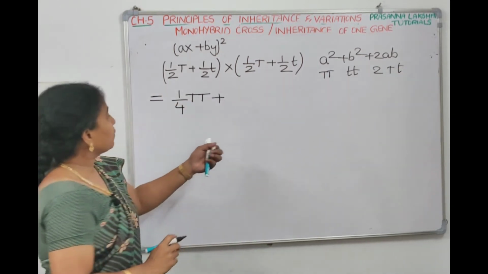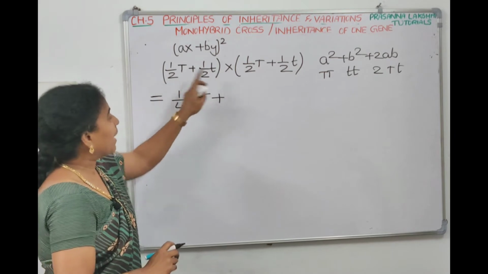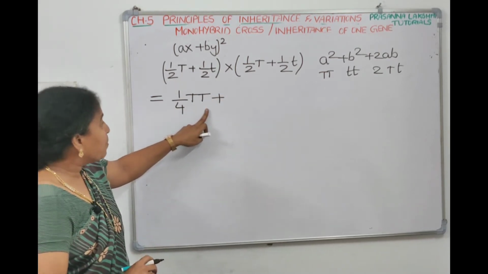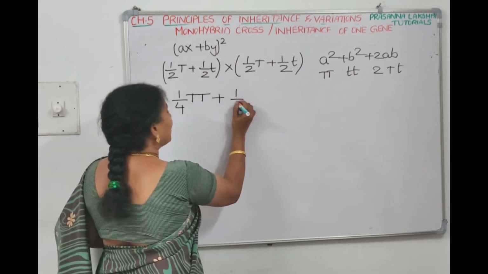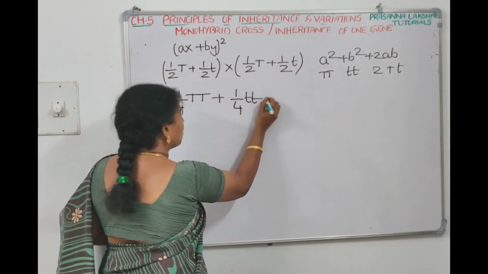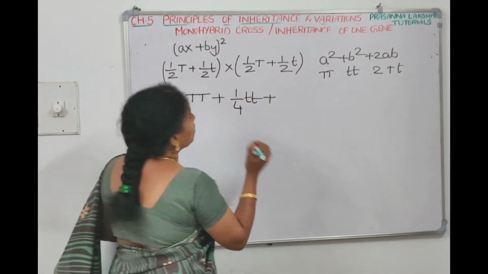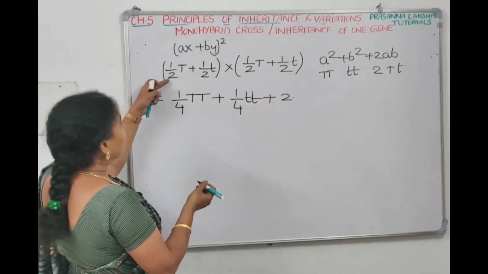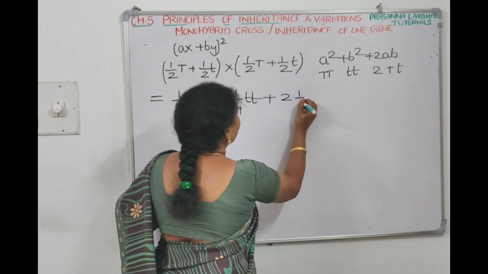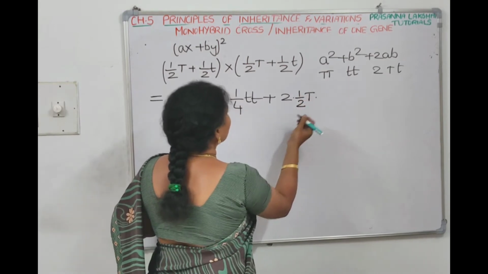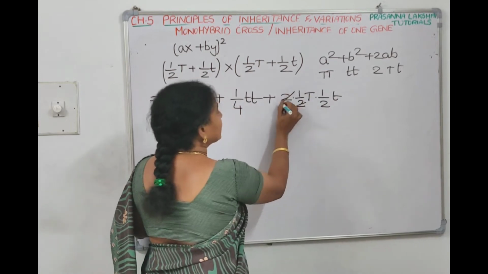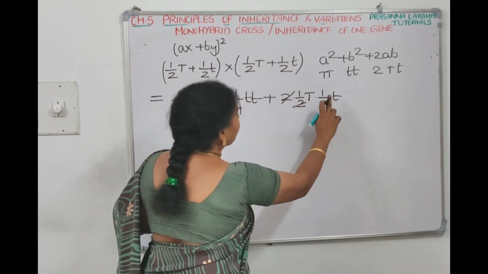So a square, 1/2 capital T, gives you 1/4 capital T. And b square will be 1/4 small t. For 2ab, what is a? A is 1/2 capital T, into b, which is 1/2 small t. The 2 and this 1/2 cancel, then you will get 1/2.